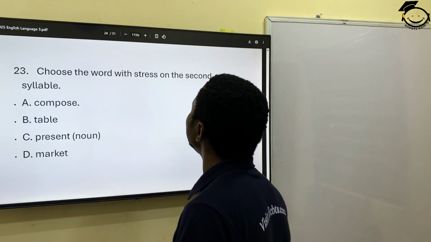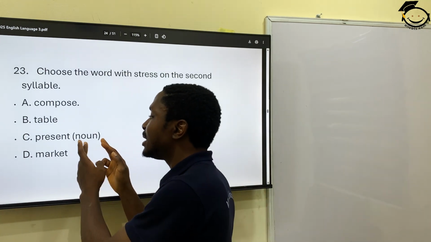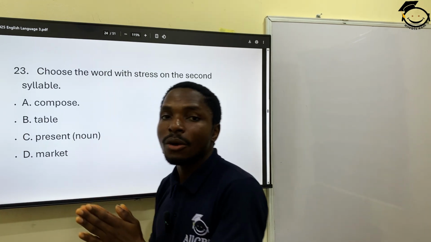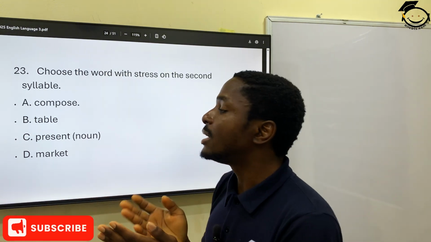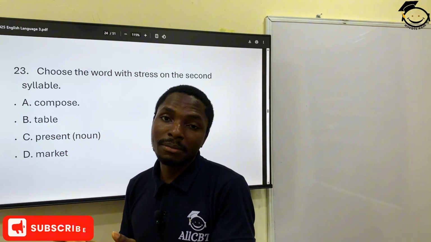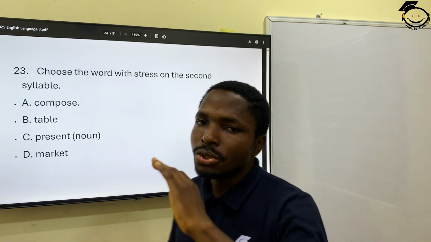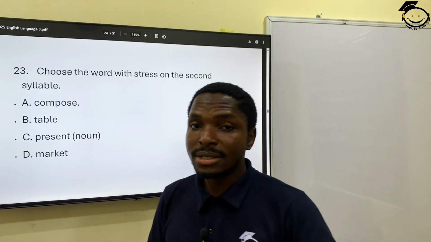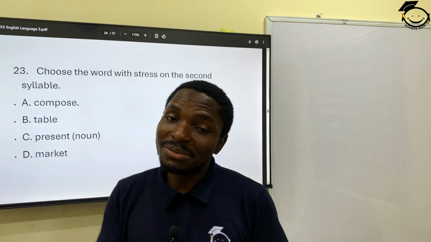Choose the word with the stress on the second syllable. Now, whenever you see in bracket noun, it's because these words can also be used as a verb, some as an adjective, and the way you pronounce it will be different. So definitely the placement of the stress might be different.